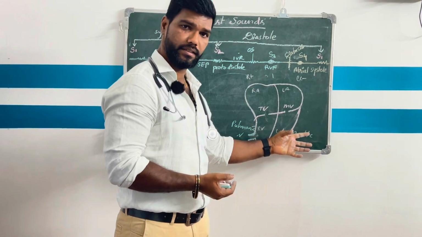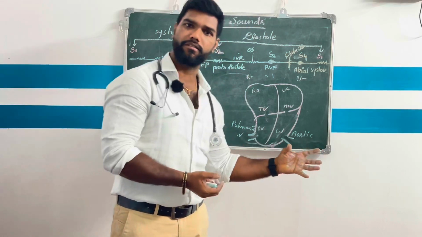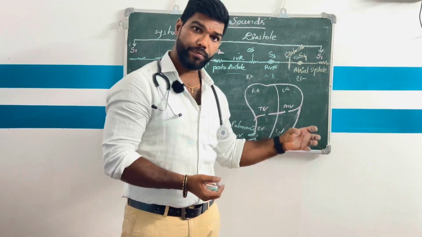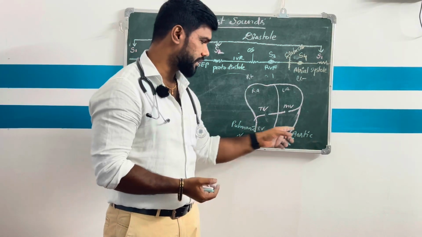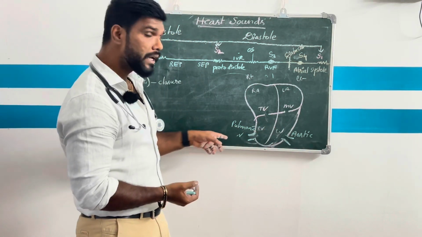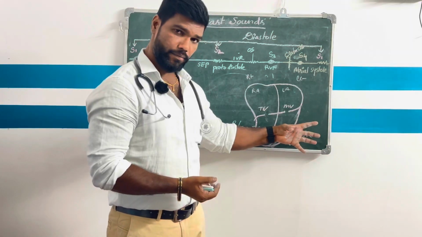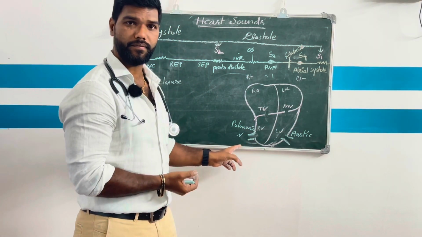Diastole means relaxation. Once the ventricles contract, they have to relax again. So when the ventricles relax after the pumping of blood from the left ventricle into the aorta, and from the right ventricle into the pulmonary trunk, during the relaxation both semilunar valves are closed, right?